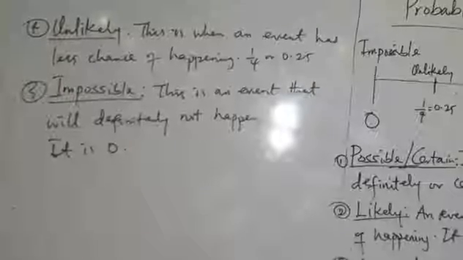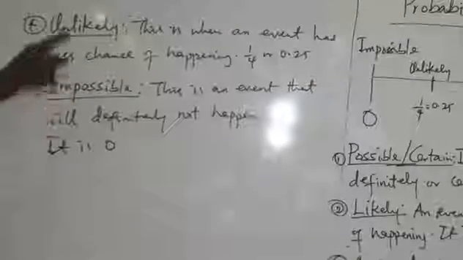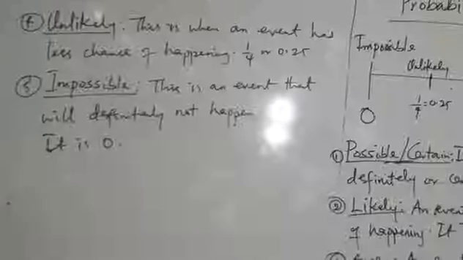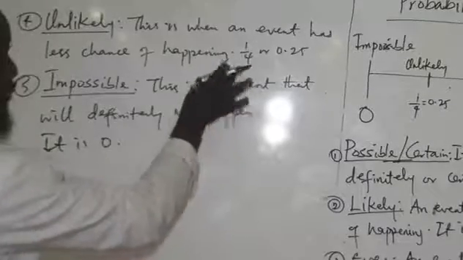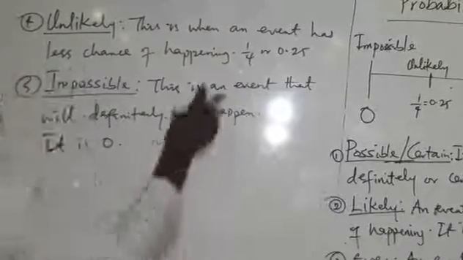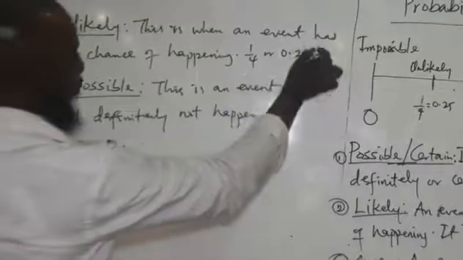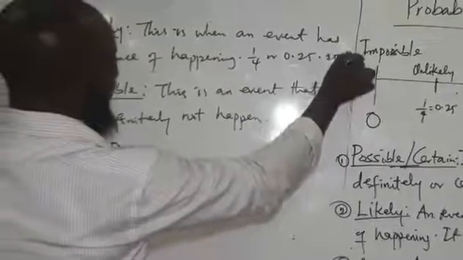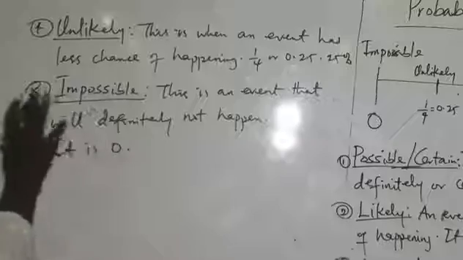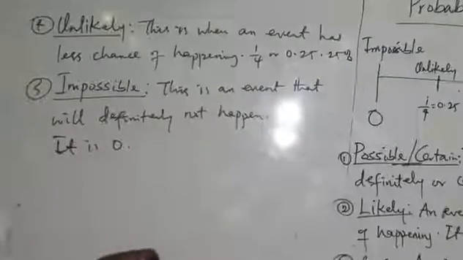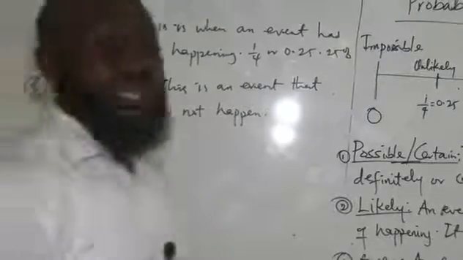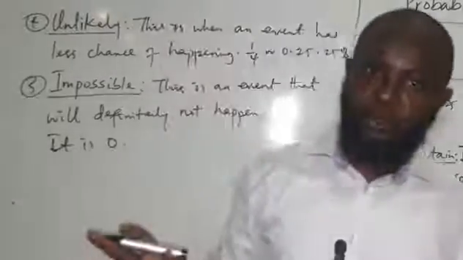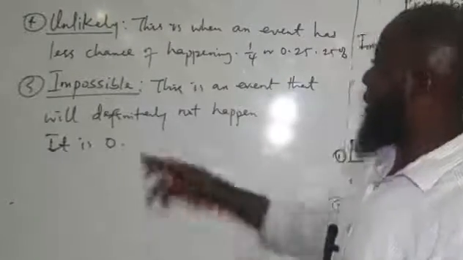This is when an event has less chance of happening. And you can see 1 out of 4. You can see it's very low. In that case, it's 0.25 or what? 25%. Then impossible, it will never, definitely that event cannot occur. It cannot happen. So that is what we pass as impossible.